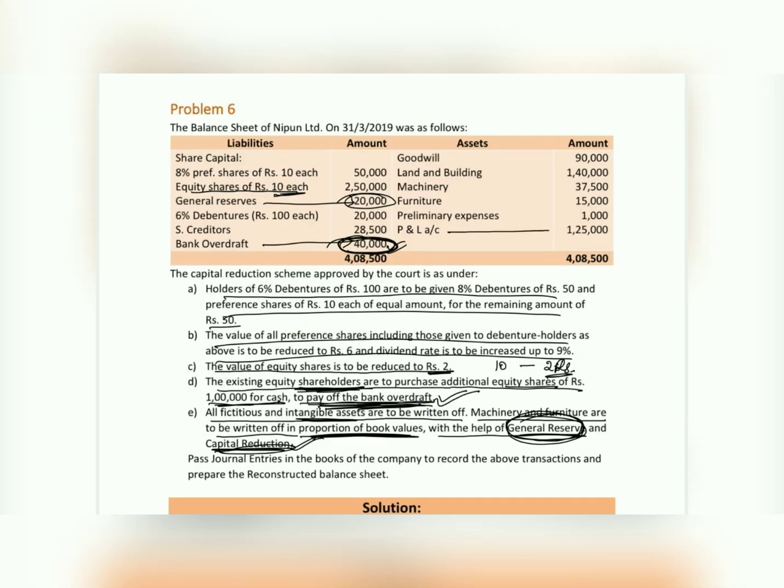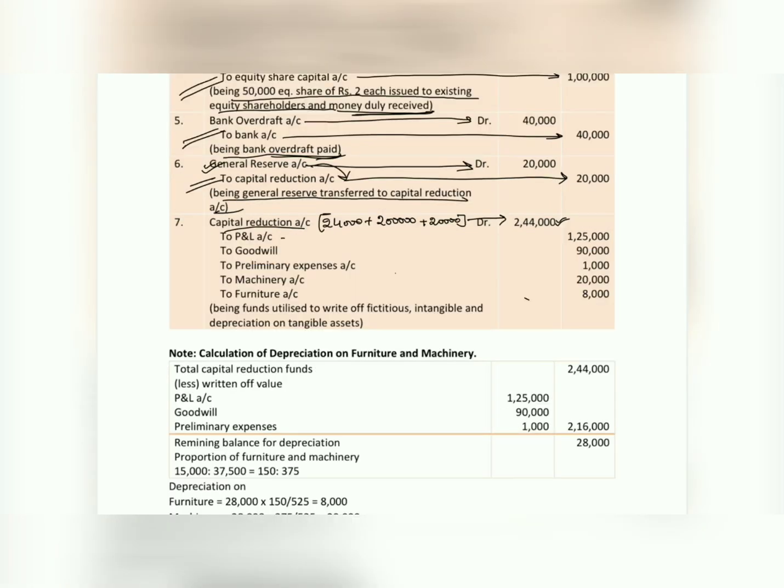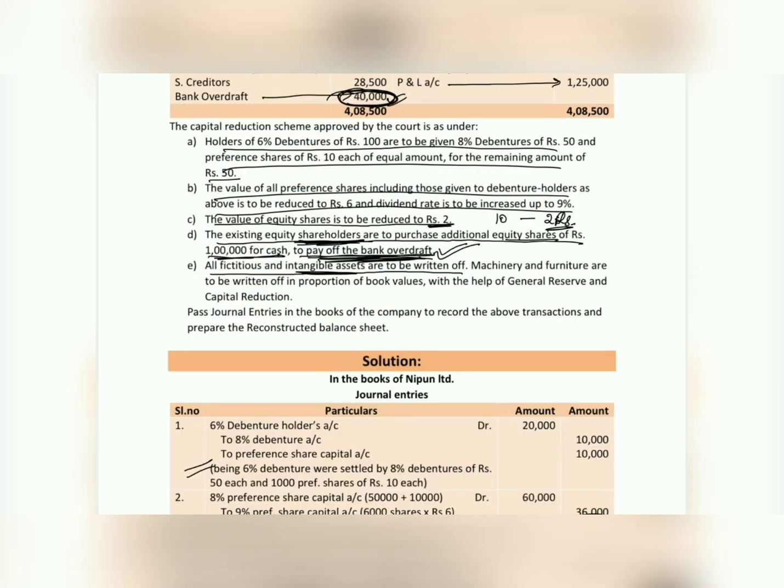We have profit and loss account of 1,25,000, preliminary expenses of 1,000 and goodwill worth 90,000. Let's write off these values first. To profit and loss account 1,25,000, goodwill 90,000 and preliminary expenses 1,000. As stated in the problem, machinery and furniture are to be written off in the proportion of their book values with the help of general reserves and capital reduction.